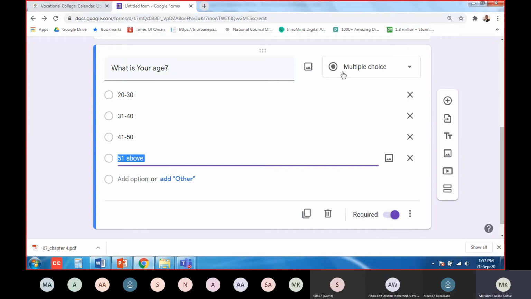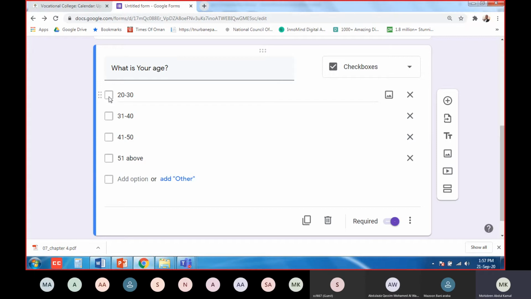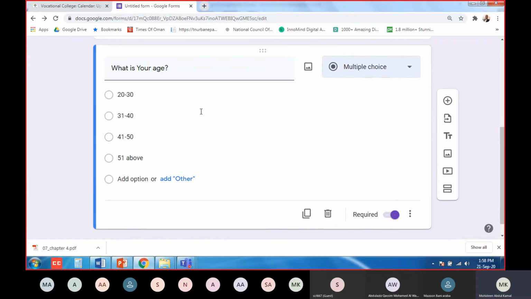You want this question to be multiple choice. If you want, you can change it to checkbox also. If you change to checkbox, you see here it will change like this. If you put multiple choice, it will become multiple choice like this. Now you have given 4 options. Now come here. You see here this one, required, off and on.